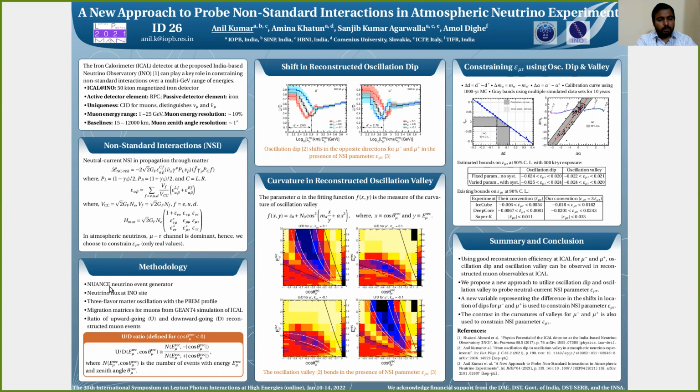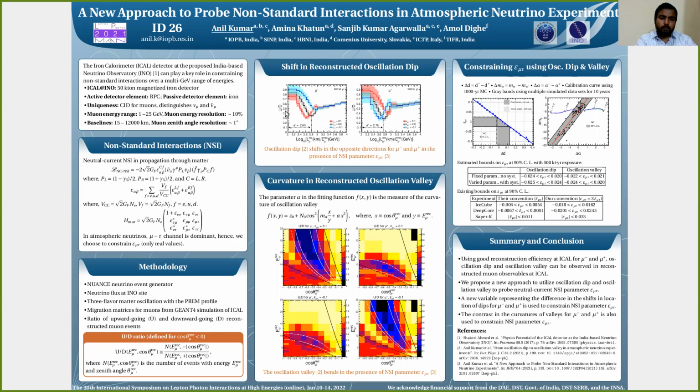We use the NUANCE neutrino event generator to simulate neutrino interactions for ICAL geometry using the neutrino flux at the INO site. We use 3 flavor matter oscillations with the PREM profile using a reweighting algorithm. Then we apply the detector response function using the migration matrices provided by the ICAL collaboration. In this work, we are using the ratio of upward going and downward going reconstructed muon events.